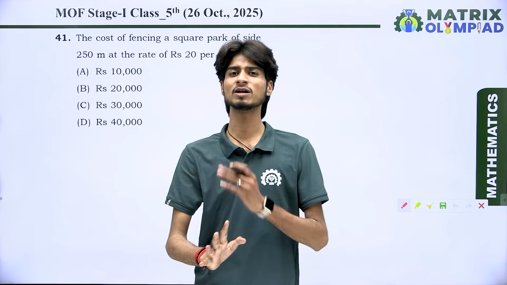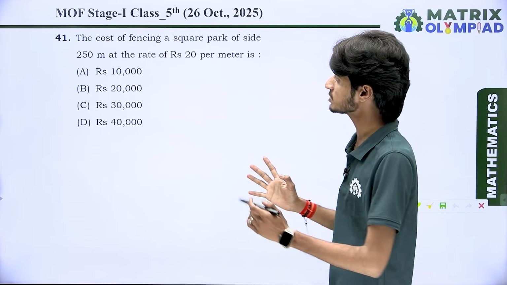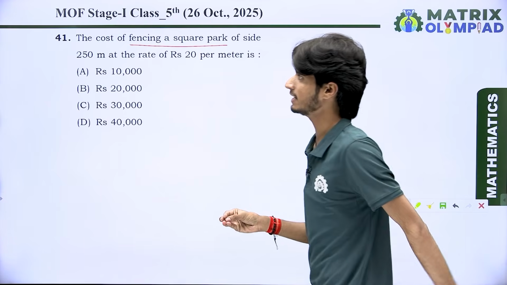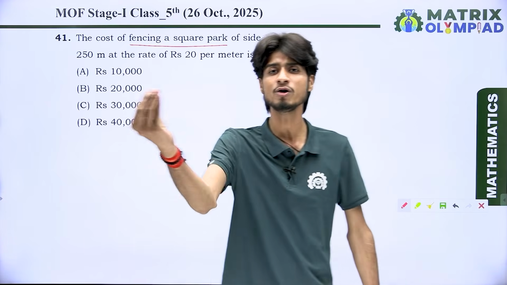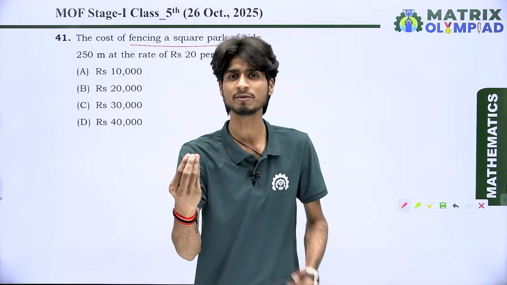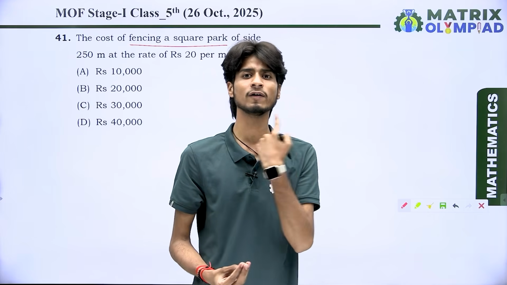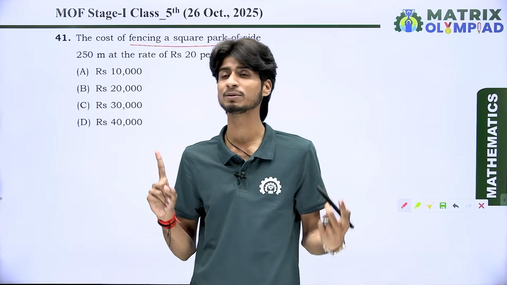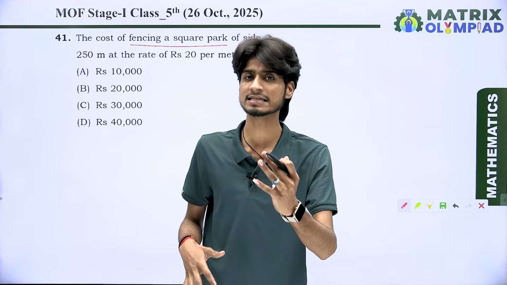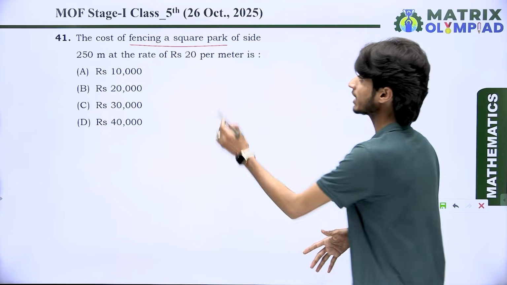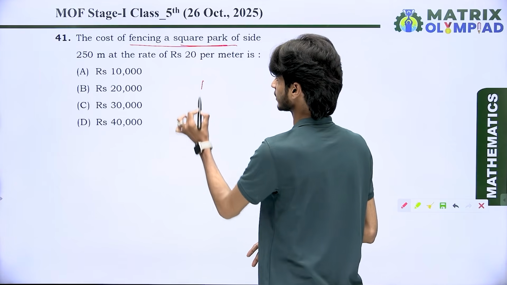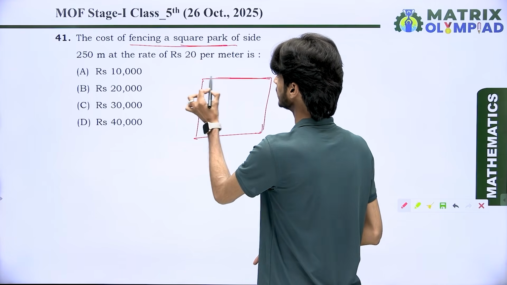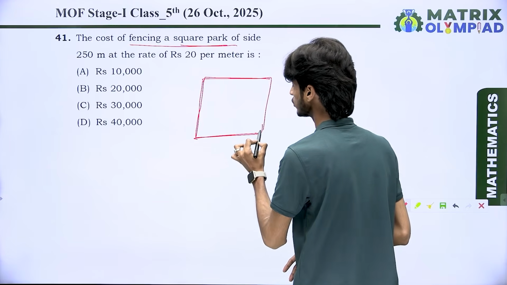Here we have question number 41. Look here, the cost of fencing of a square park. Fencing means the boundary of a square. Whenever we cover all the boundary of any shape, it is known as fencing. Okay, look here. We have a shape of a square park like that. And we want to find the total cost for the fencing.